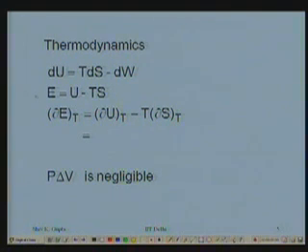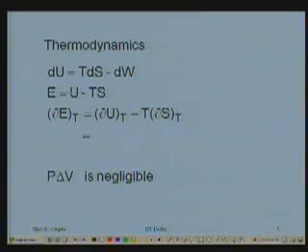And then we also define the Helmholtz free energy, F = U - TS. Elastomer is a solid, and once again the PV term is going to be negligible, and therefore I can talk about the Gibbs free energy or the Helmholtz free energy. Here I am talking about the Helmholtz free energy, which can be written as U - TS. Now at a constant temperature, when I try to differentiate this, I get dF at constant temperature is equal to dU at constant temperature minus T dS at constant temperature. Temperature is constant, I don't have to differentiate that.